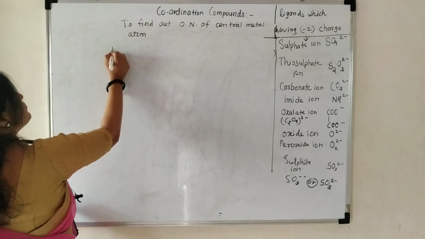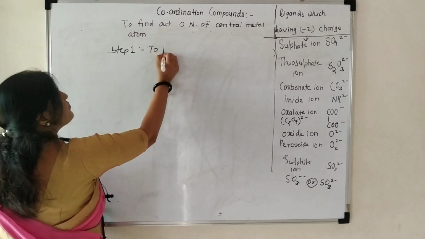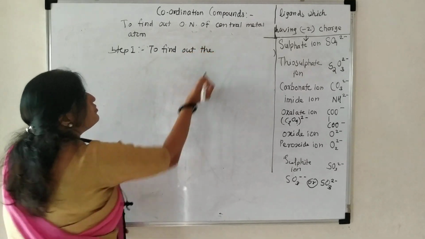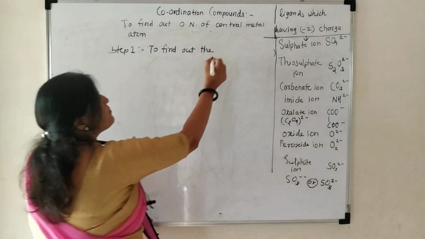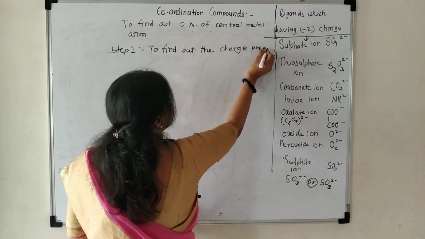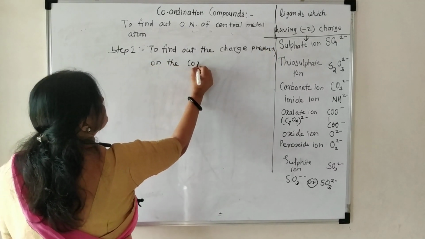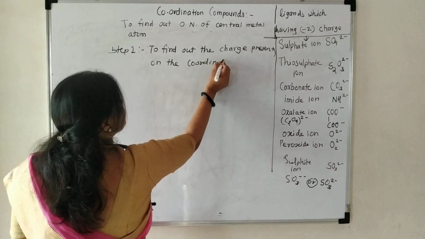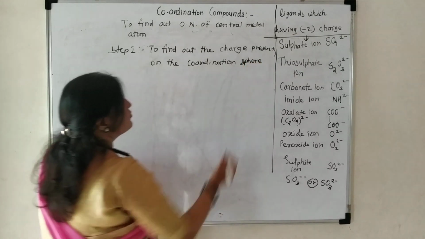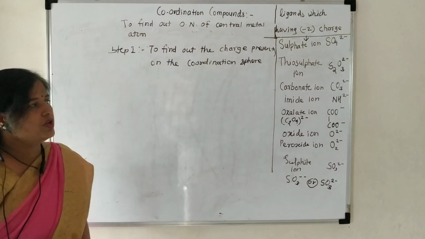First step is to find out the charge present on the coordination sphere. This is the first step. You have to find out the charge present on the coordination sphere.